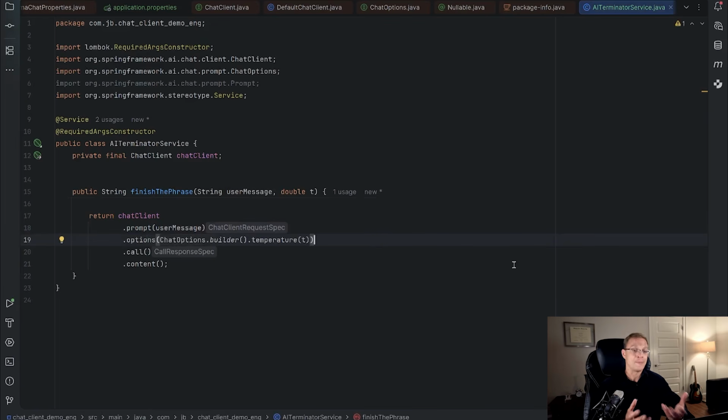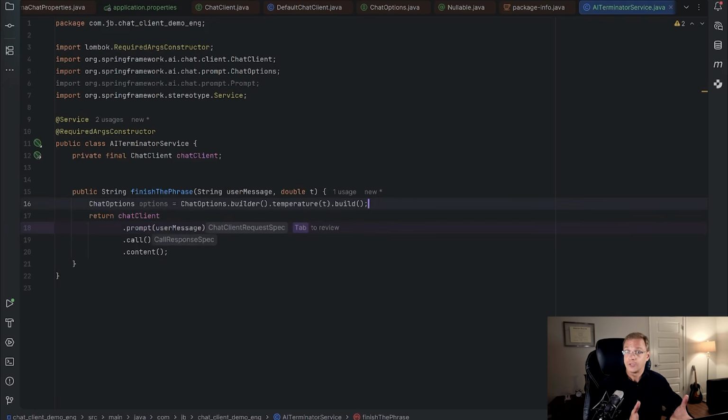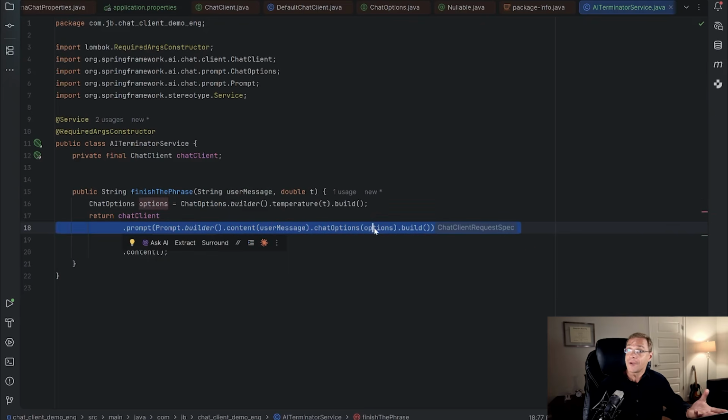If you don't want to merge chat options by yourself, just don't use this method since Spring AI 2. Instead of that, we can create a new chat options object, fill it with needed values, and then instead of using the prompt implementation which takes only the content, which is the user message, we can provide here the whole prompt which will take the user message as content and the options I prepared before.